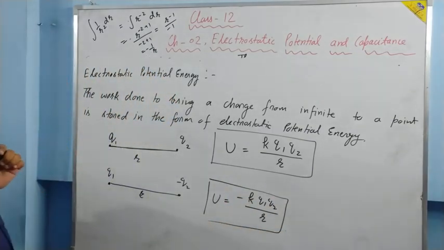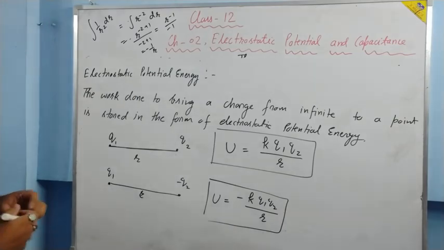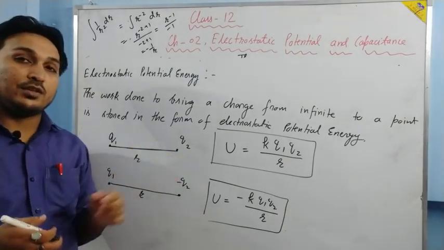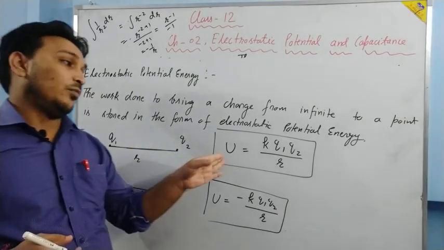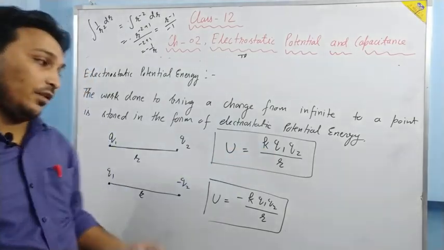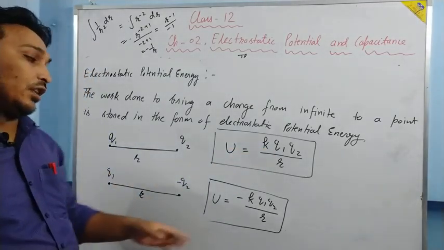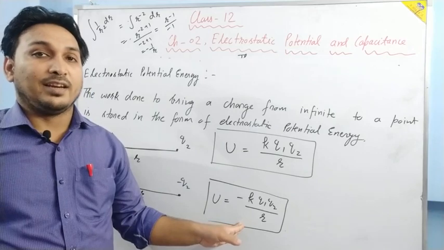So what we learned from here is that in cases of repulsion, if the charges are of the same type, then the potential energy is positive. But if the charges are of opposite type, then the potential energy comes out to be negative.